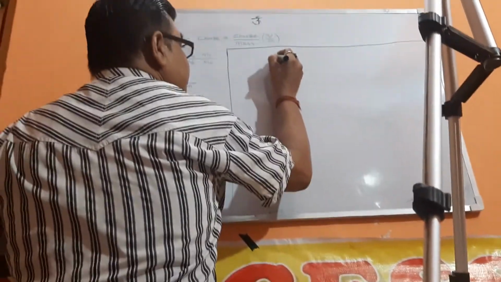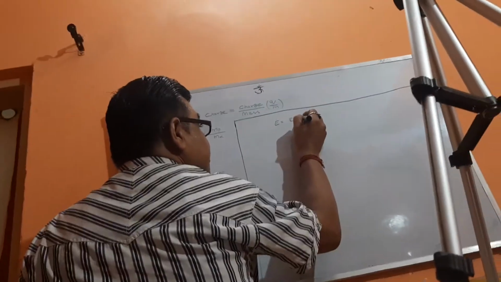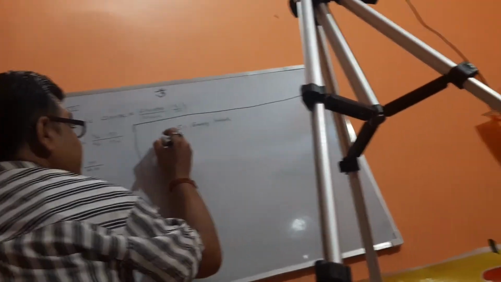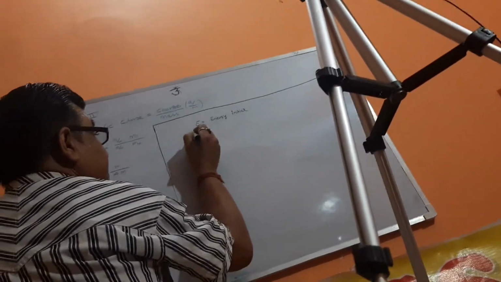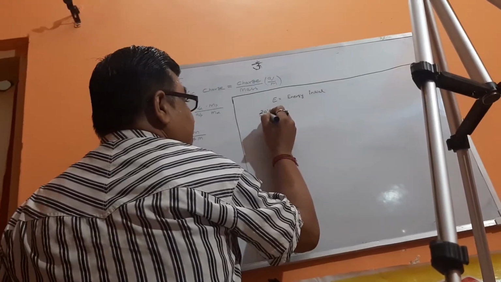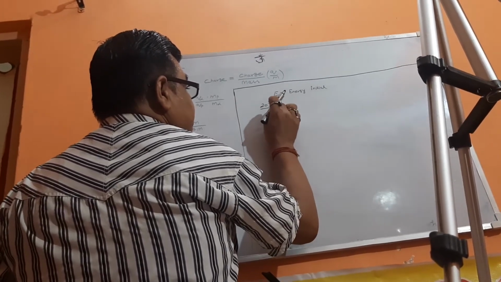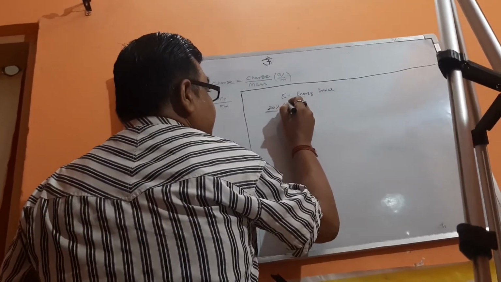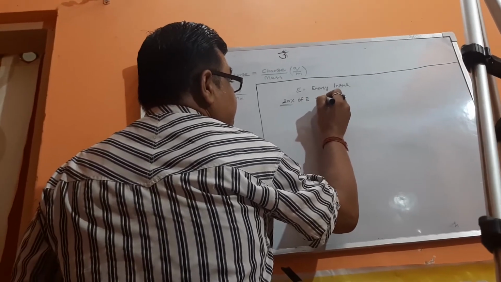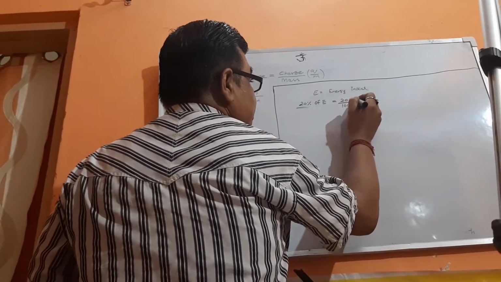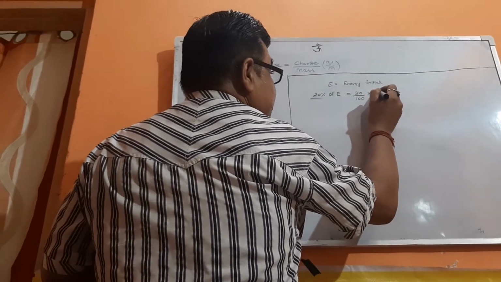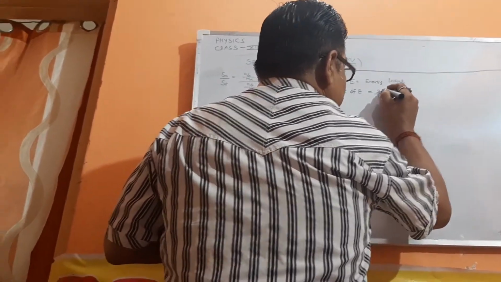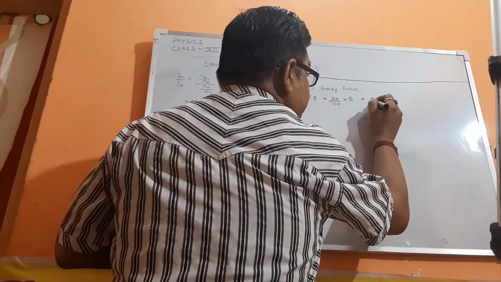Suppose E equals the initial energy, and the energy increases by 20% of E. 20% of E means 20 divided by 100 into E. Percentage means divided by 100, multiplied by the original value, the initial value, which is E. So after 20 and 100 get cancelled, the energy increases by E by 5.